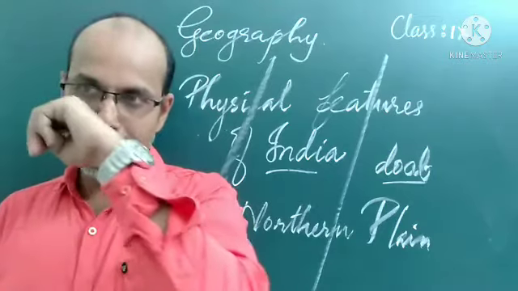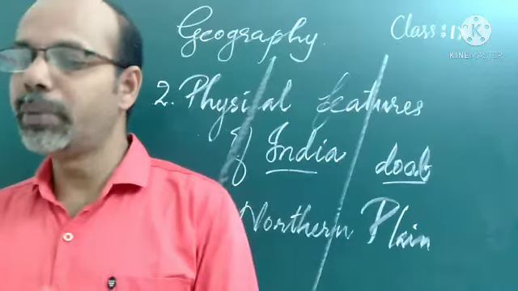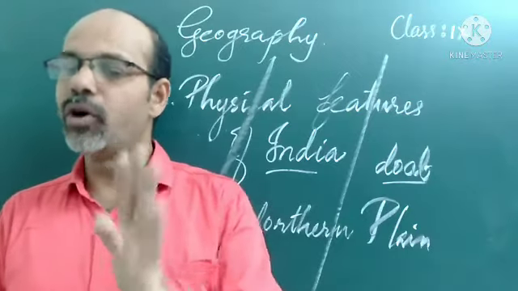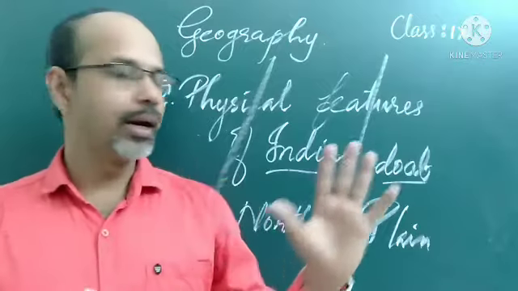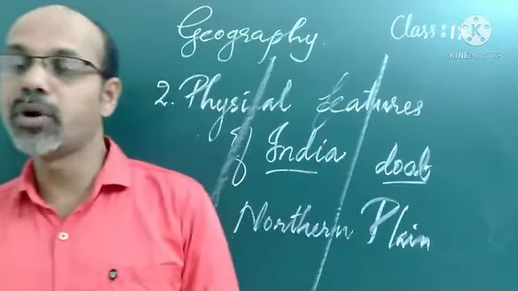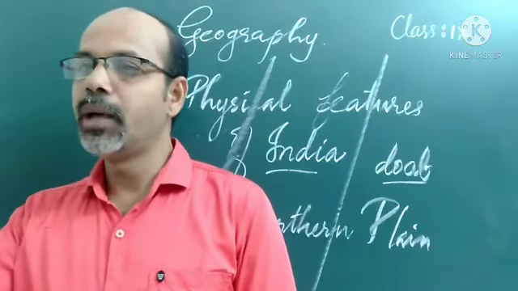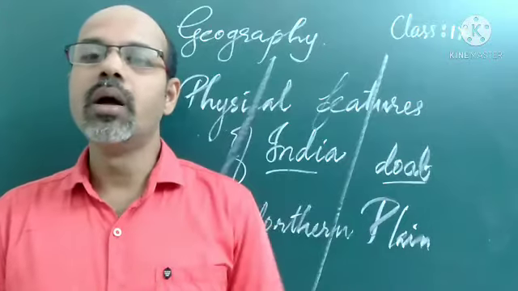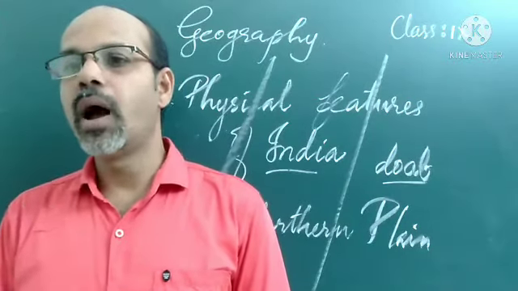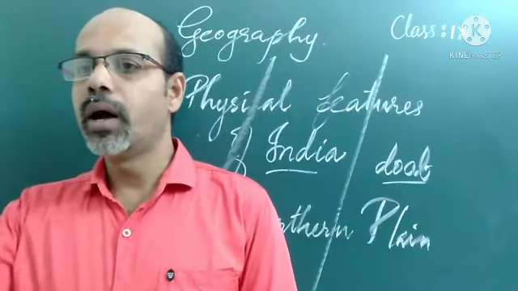Similarly, Punjab is also a word made up of two words. Punch meaning five, and Ab meaning water. So the five rivers flowing through Punjab, the land of five rivers, are the Jhelum, Chenab, Ravi, Beas and Satluj.